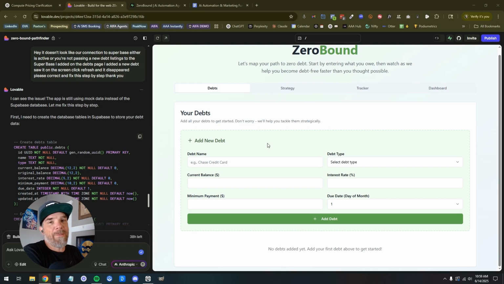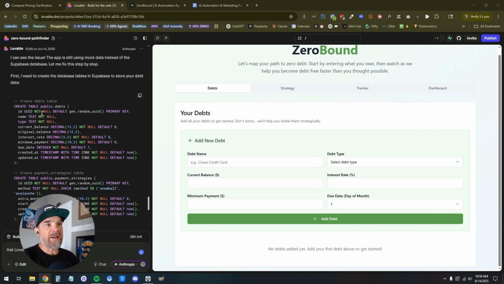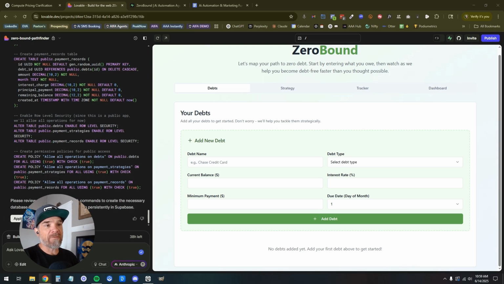So the beautiful thing about all of this, as many of you watching probably know, is that in addition to getting coffee while AI was building my app for me, I decided to go ahead and marinate my chicken. I come back, and it's like, cool, we've got to create the table here. I'm going to go ahead and apply the changes. So what it's saying is that it's created the database. Now we have to apply the changes.